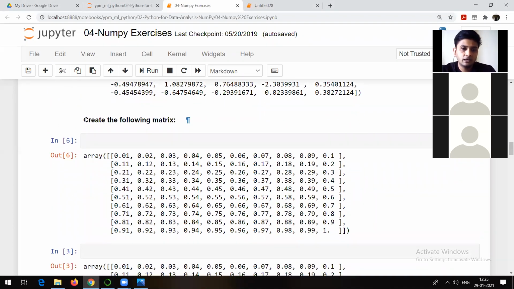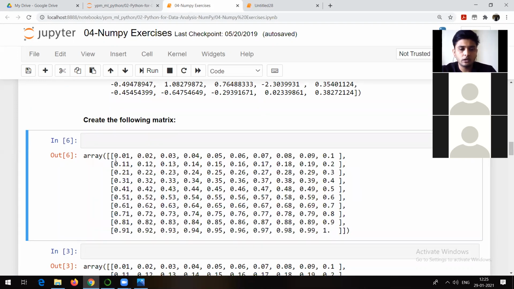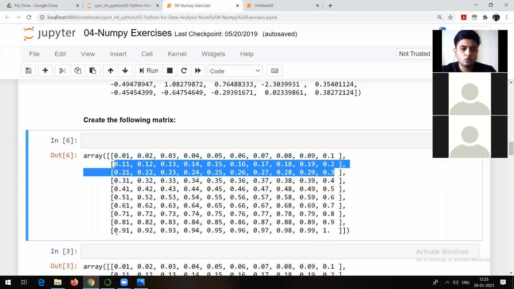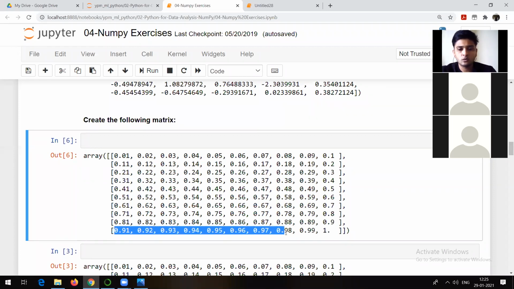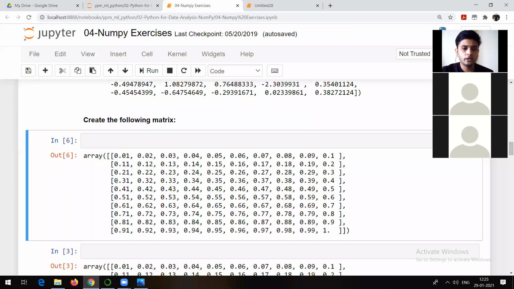Okay, they are saying create the following matrix. You need to create this kind of matrix. Just observe what type of values are there. 0.01, 0.02, 0.03, 0.04, 0.05, 0.06, 0.07, 0.08, 0.09, 0.1. First row. Second row 0.11, 0.12, 0.13, and so on, 0.2. So like this, last row if I go 0.91, 0.92, 0.93, and so on. Again, basics of numbers you need to make it. I hope you will be able to do this one also. Can anyone tell me what will be the answer to create an array like this? What should you make use of?